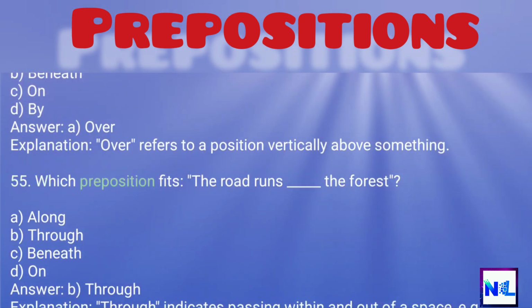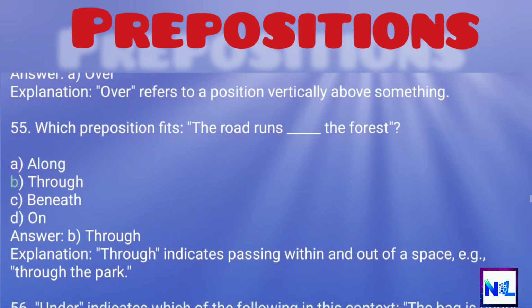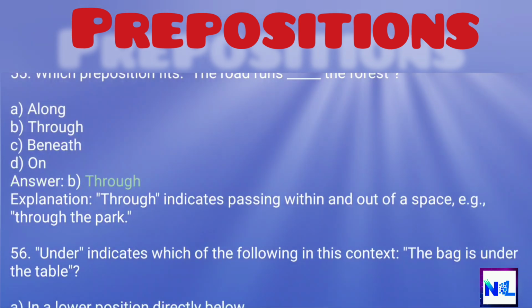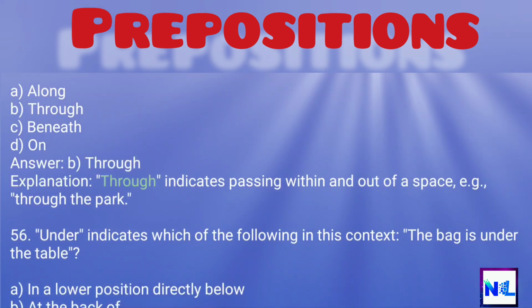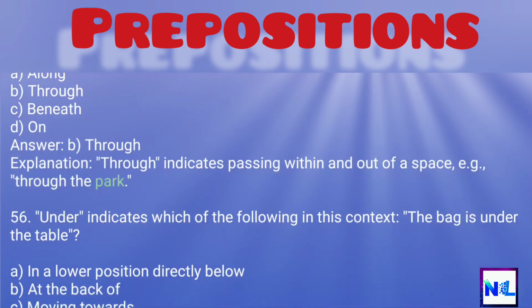55. Which preposition fits? The road runs the forest. A. Along. B. Through. C. Beneath. D. On. Answer: B. Through. Explanation: Through indicates passing within and out of a space, e.g., through the park.